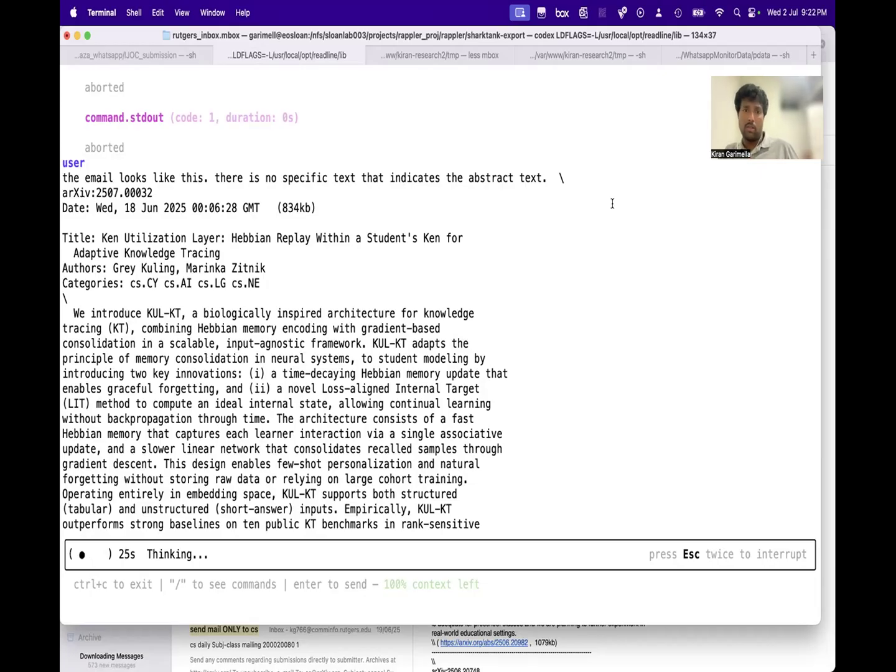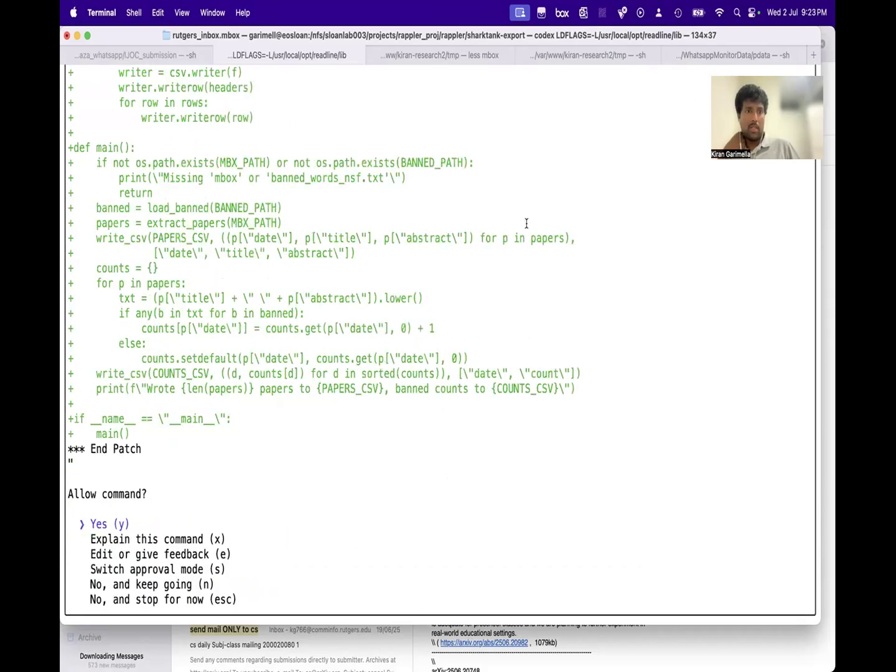Here it wrote something just from its own memory, but it didn't actually look at this file. But it usually does for other CSV files and things like that, looking at the structure so it can write its own code. Let me wait for some time. Maybe I'll just pause the video. Okay, it did write something.